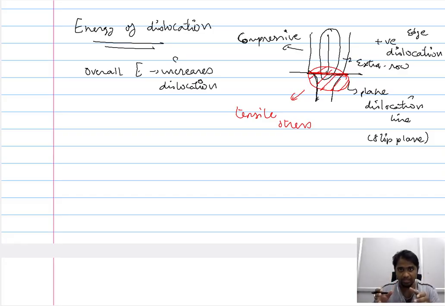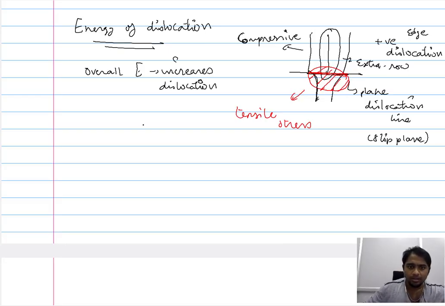So in that way, we can understand why the dislocation chooses this particular path, because in that path, even though there is an increase in energy, this energy is minimal. In all the other paths, this energy will be considerably more. So for that, we need to understand the energy introduced by the dislocation.